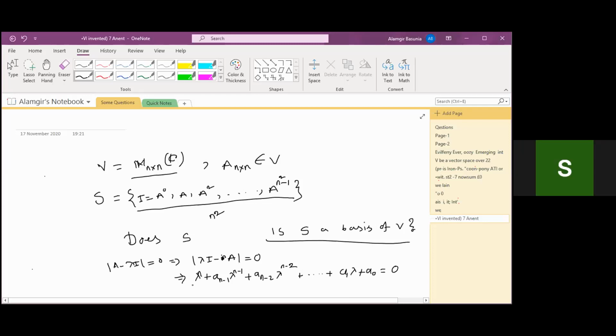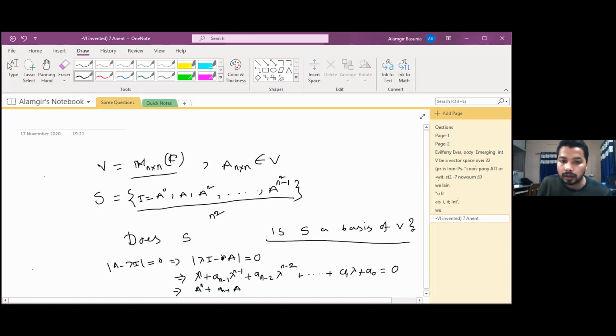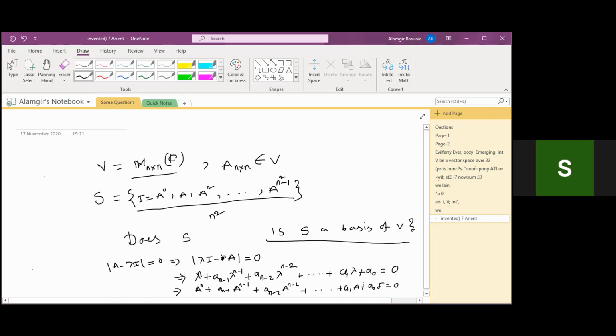Yes, sir. And by Cayley-Hamilton's theorem, what do we know? Every square matrix satisfies its characteristic equation. Very good. From that, we can write A to the power n plus a n minus 1 A to the power n minus 1 plus a n minus 2 A to the power n minus 2, and then up to a1 A plus a0 I is equal to 0.